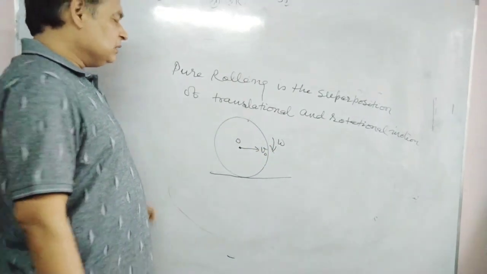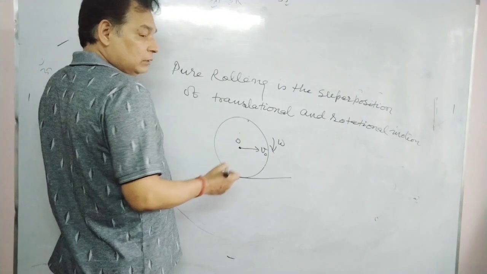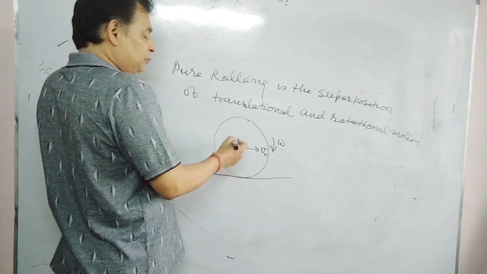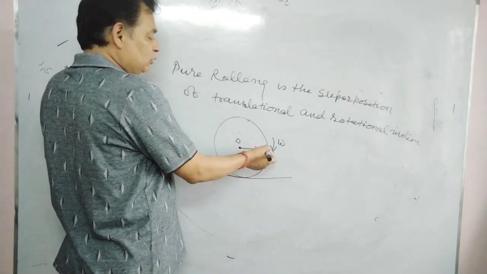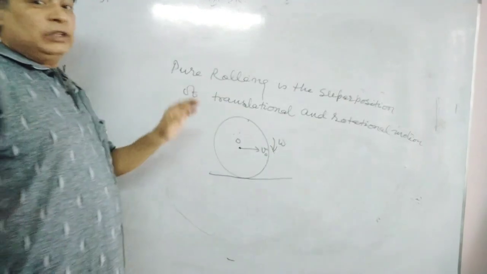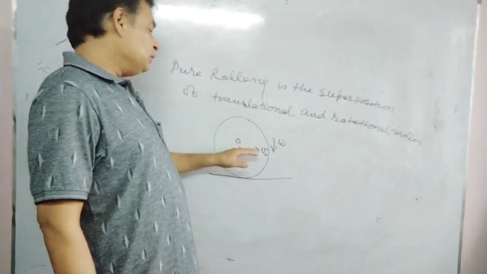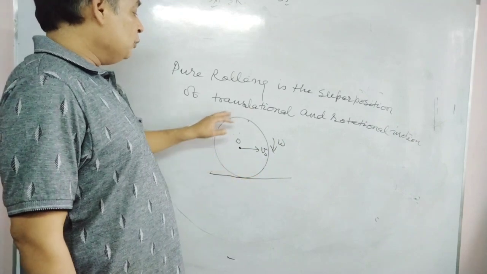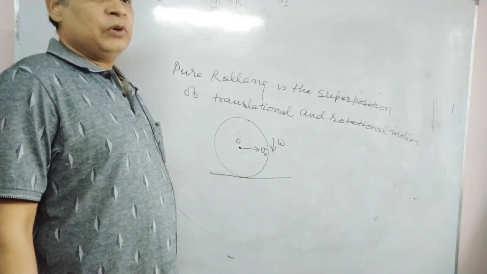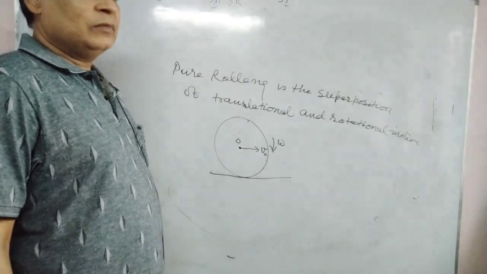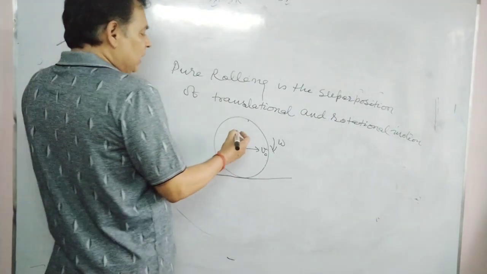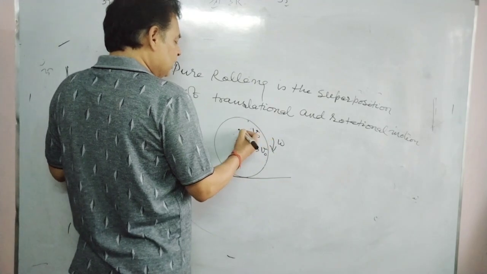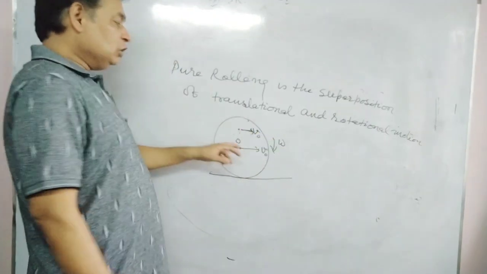In this case, every particle with respect to ground will have this velocity v naught also, not net velocity, but the velocity of center of mass will be given to every particle of this body which is performing pure rolling. So every particle has v naught velocity along rightward horizontal due to center of mass.